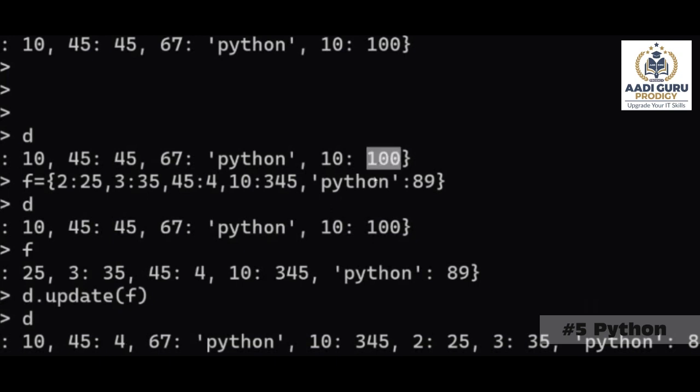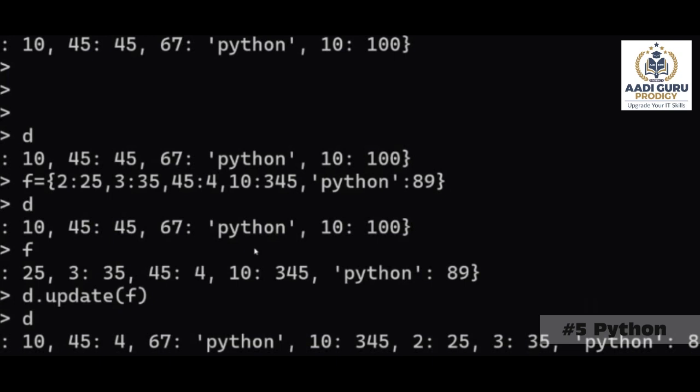Okay. So 10 earlier was 100. But now this one. There is no key called 2 earlier, but now it got added. There is no key called 3 earlier, but now it got added. So new items will get added, old items will get updated. That's it. So that is the purpose of the update operation. Anybody has any questions on this?